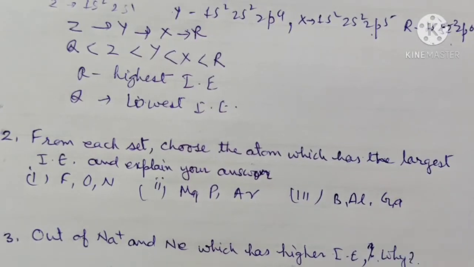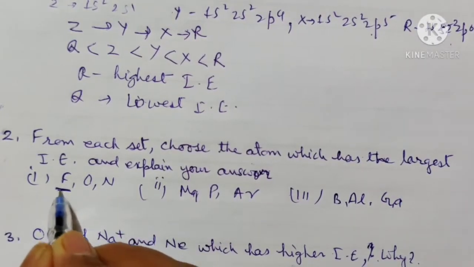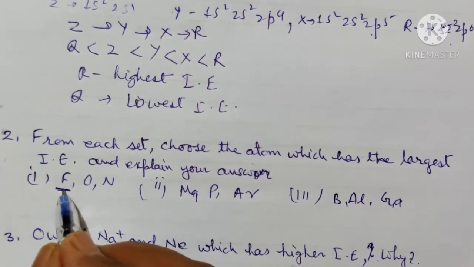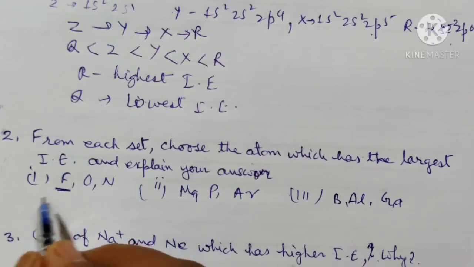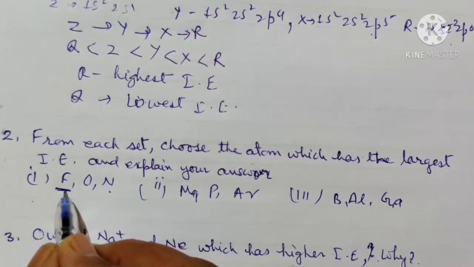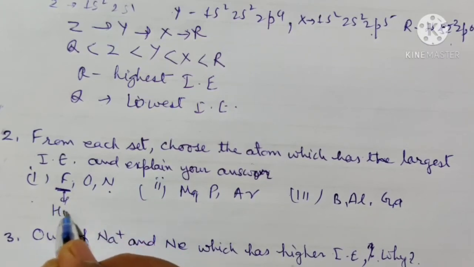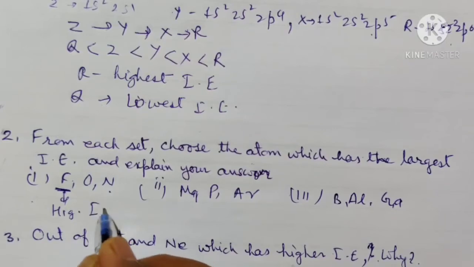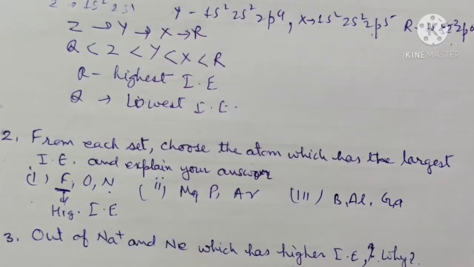In the first set, fluorine will have the highest ionization enthalpy because it has the smallest size. In a period, when you move from left to right, there is a decrease in atomic size and an increase in ionization enthalpy. So fluorine has the highest ionization enthalpy.